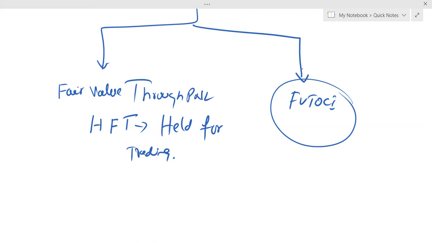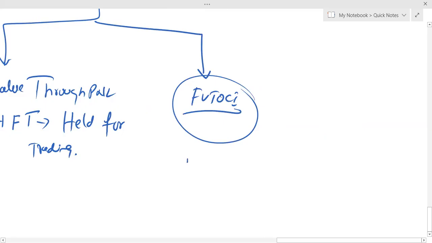Now listen carefully, the accounting of fair value through OCI. Very important, okay? Number one, in case of fair value through OCI, initially the financial asset is recorded at fair value plus transaction cost. Logically, in fair value through OCI, we are capitalizing the transaction cost. Second, changes in the fair value go to OCI, other comprehensive income.